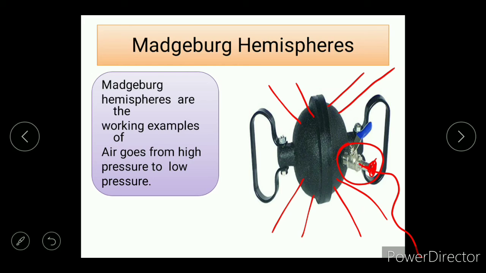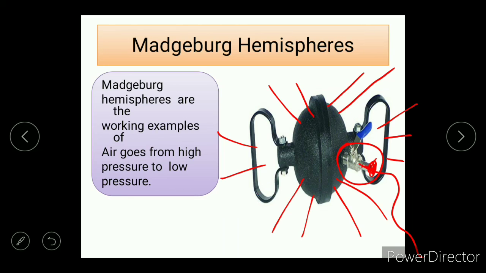And there is a solid between them, so they cannot reach the low pressure and give their highest pressure to reach that. So even if we attach 10 horses to this side and 10 horses to this side and let them pull these Magdeburg hemispheres, they still do not get separated. So this is the working example of air going from high pressure to low pressure.